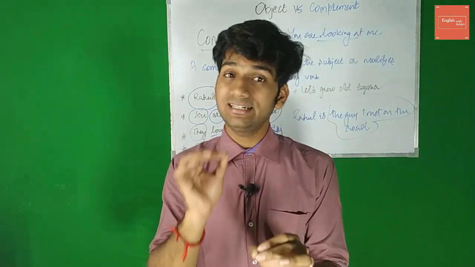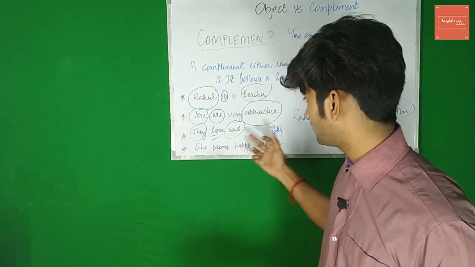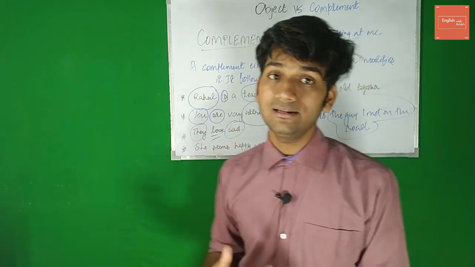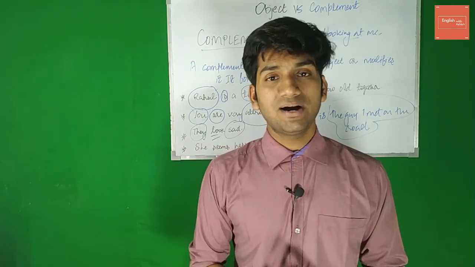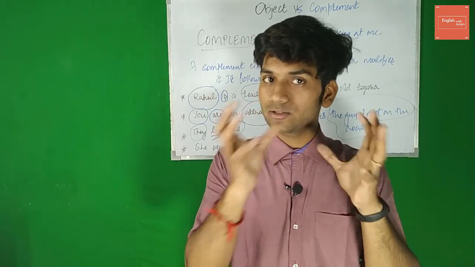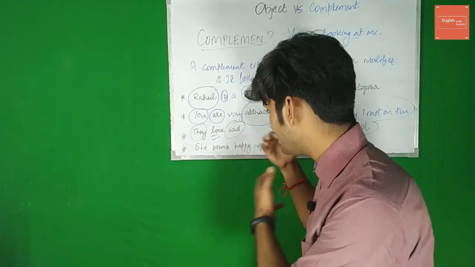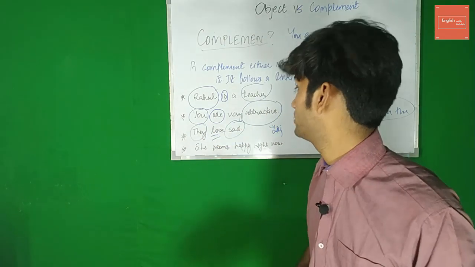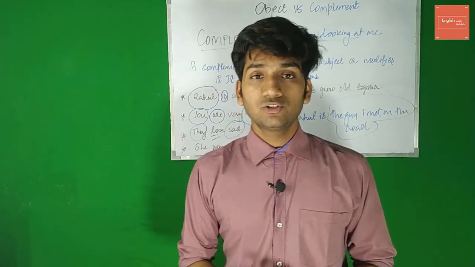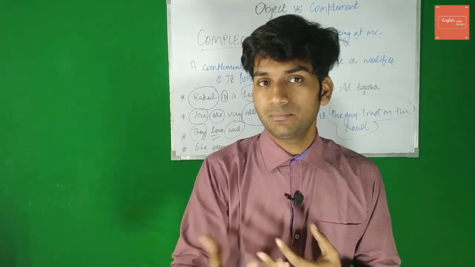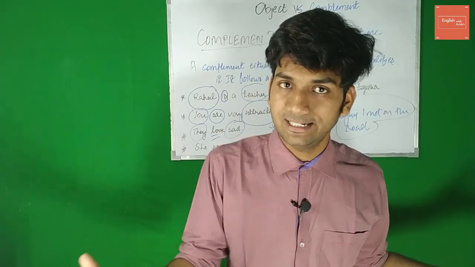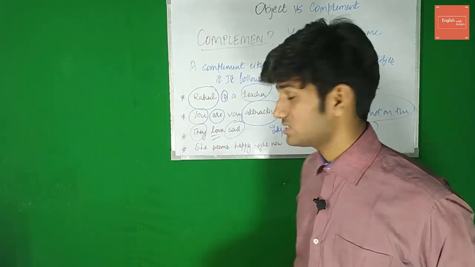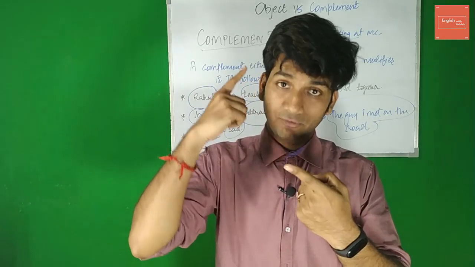It can be very disguising when you have linking verbs such as look, feel, become. But you need to understand the context, right? Here we are not performing any action. They look sad, right? You can figure it out just by looking at the sentence. They look sad. So here it is just giving information about the subject, how the subject is, right? Sad. The subject is very sad. So it renames the subject.